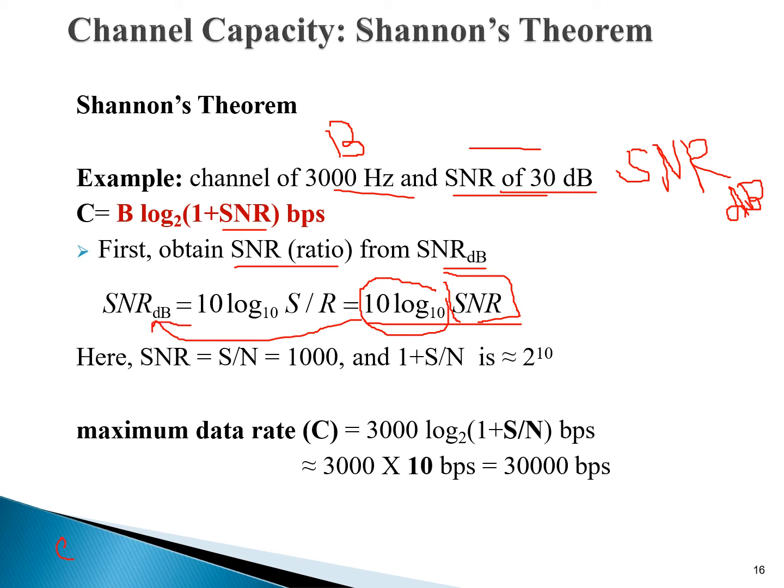So SNR is equal to 10 raised to power SNR dB divided by 10.